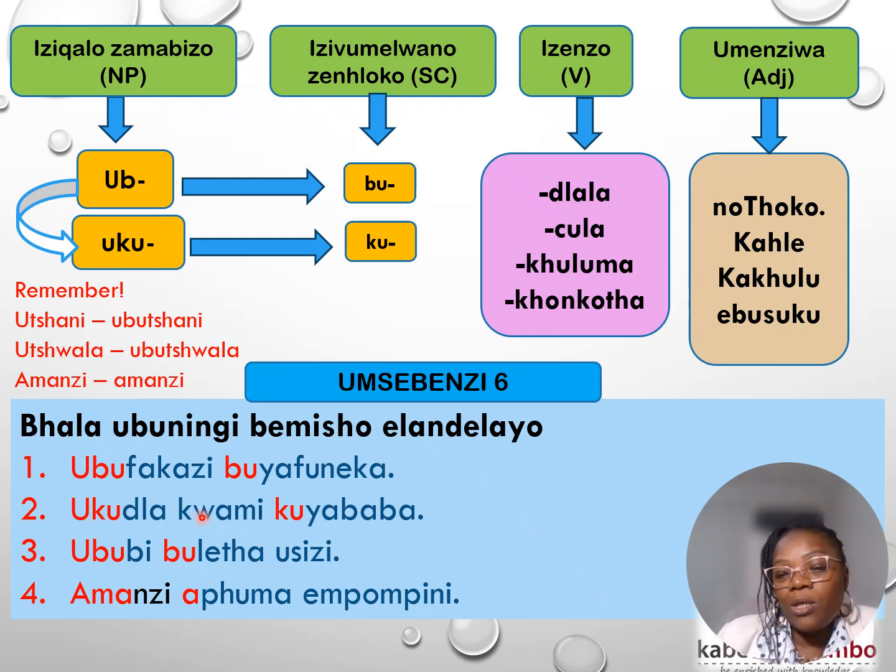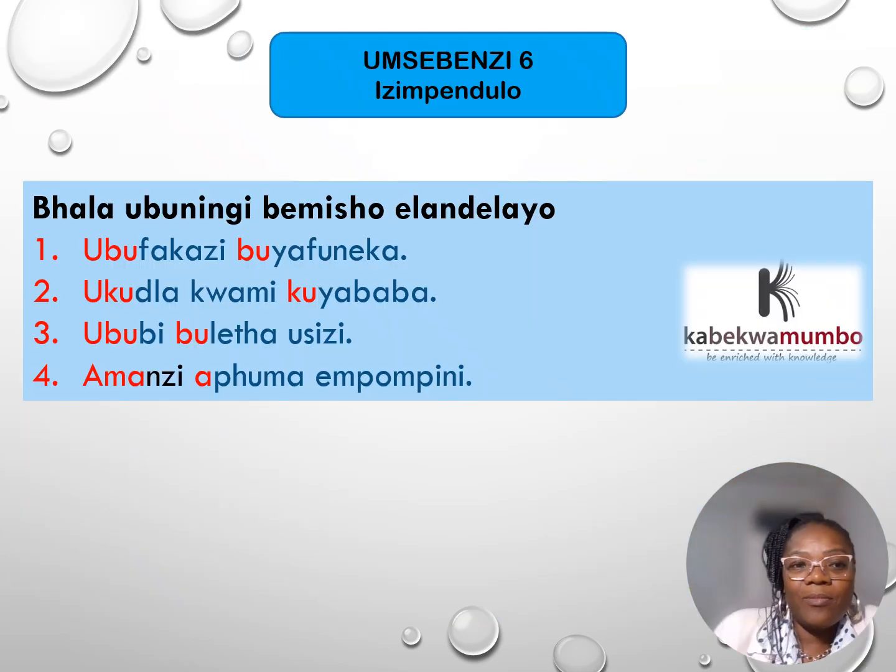Whenever we want to use a subject concord for ubu beginning words, we use bu. Amanzi will take an a. Uyayibona loo nto, right? Ake siqhathanise, let us compare our answers. Right, there we go. Can you see nothing much changed because of the nature of the subject of those sentences? They stay the same.